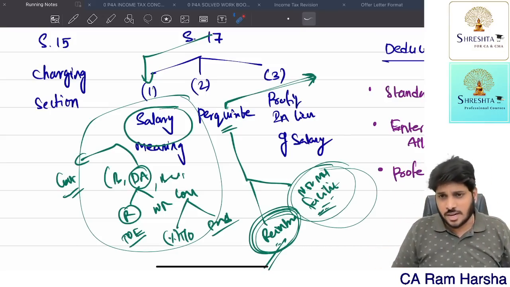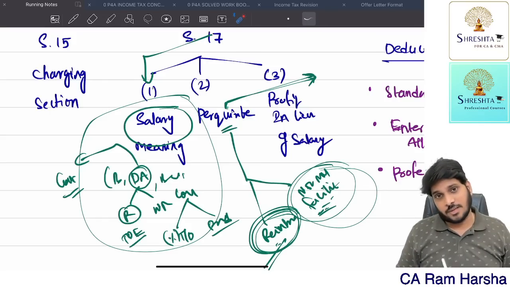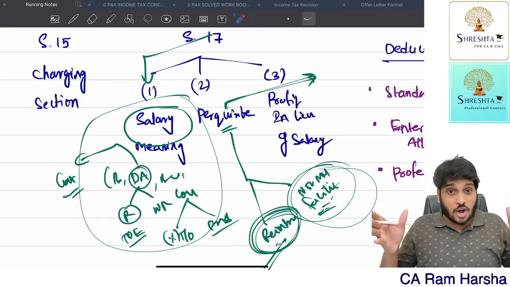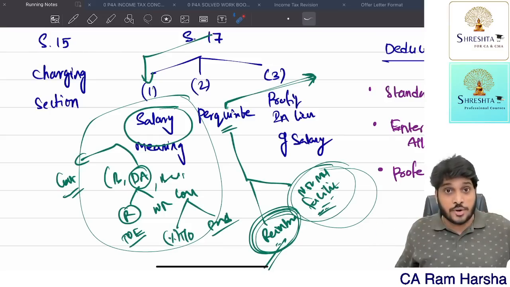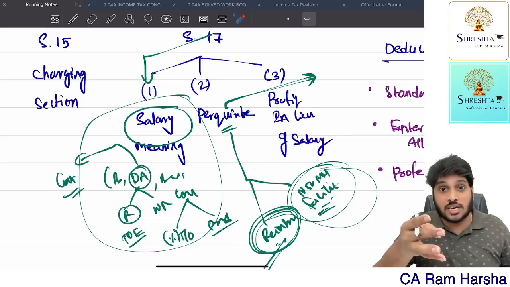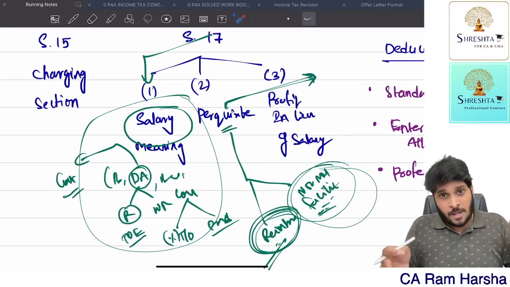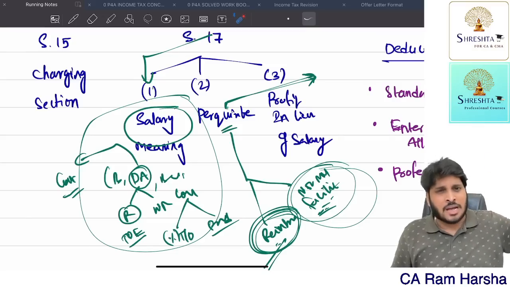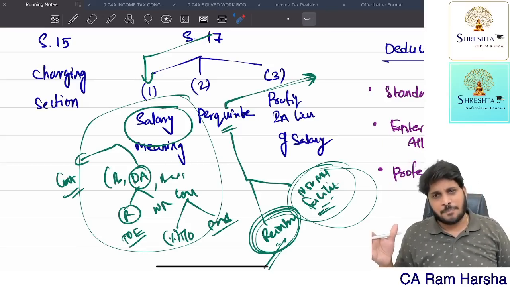Salary is a head of income. On what basis is salary taxable? It is taxable on due basis. So check what salary due dates are there in the previous year, and on those due dates, how much salary became due. That much only is taxable. Sir, the amount of salary belonging to the last previous year, doesn't matter. If it became due in this current year, it is taxable in the current year.